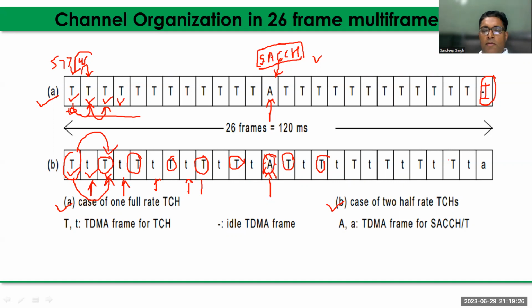Okay, likewise. But the idle frame, in the case of full rate, here this idle frame is used for the signaling channel SACCH for the second user. Transmission of signaling messages to the second user when the user is in dedicated mode. All the SMS you are getting in dedicated mode come on the slow associated control channel. These idle frames are used in the case of half rate by the second user. This SACCH is used for the second user.